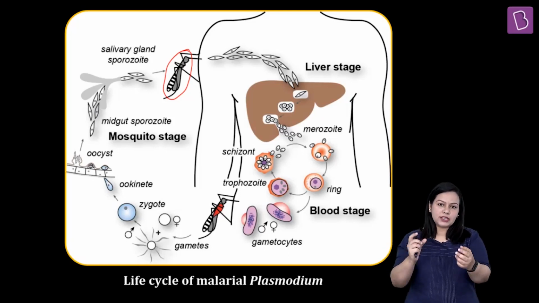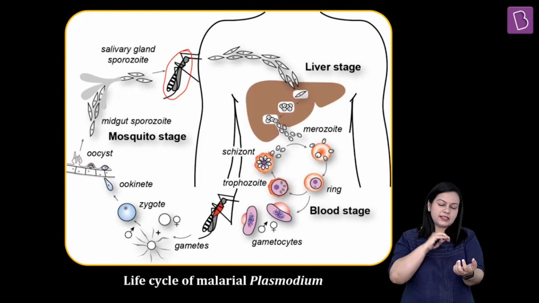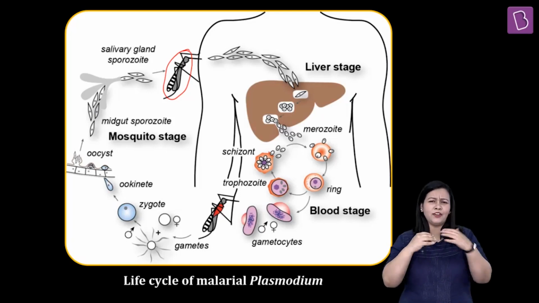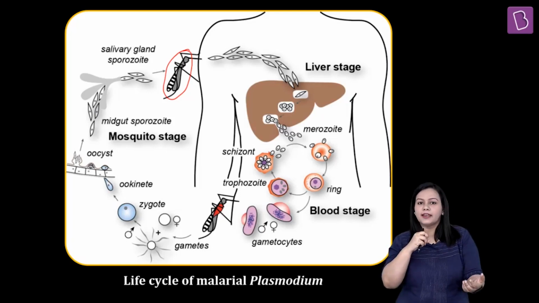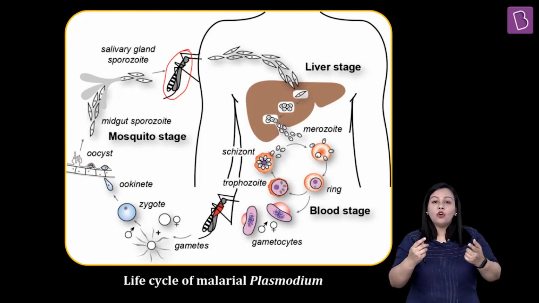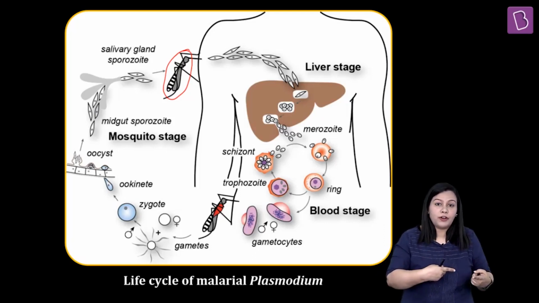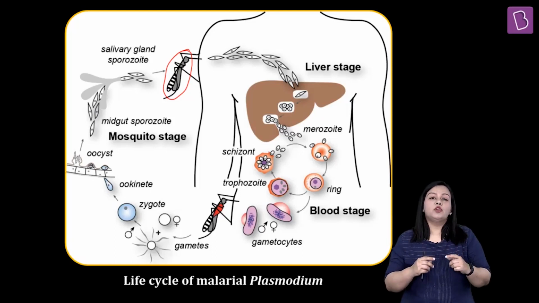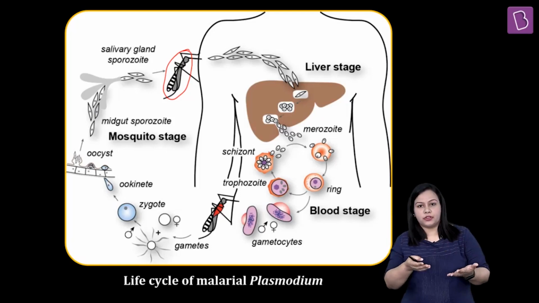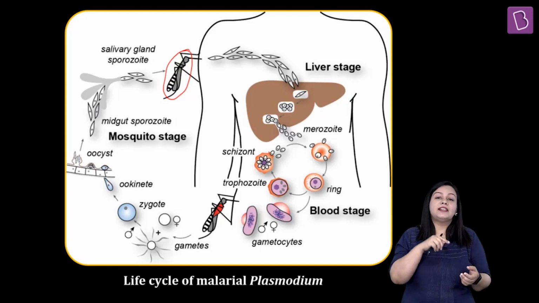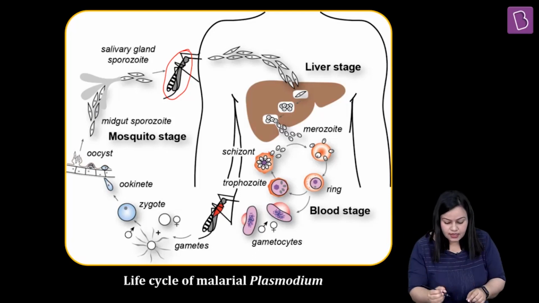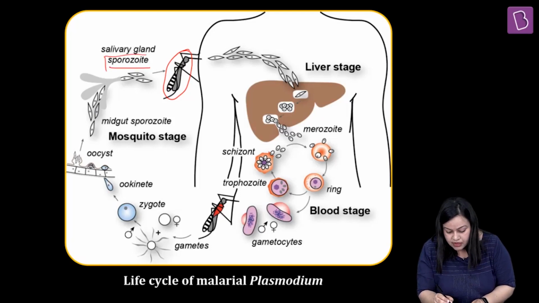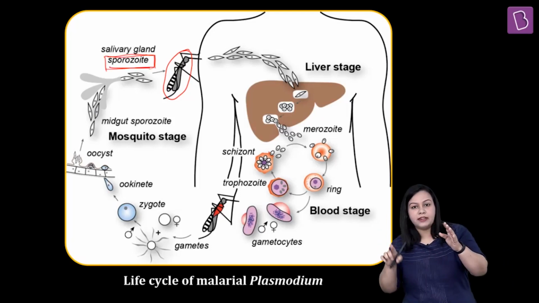So now what happens is, as soon as it pierces us with whatever appendages it has, it starts sucking the blood. In order to prevent the clotting of our blood, so that the female Anopheles mosquito can keep sucking as much blood as possible, what does it do? It leaves a little bit of its saliva in us. And when this saliva is left in us, it contains something called sporozoites. Okay, at the end of the whole life cycle I will tell you how these sporozoites are formed. You will be able to connect it yourself by the end.